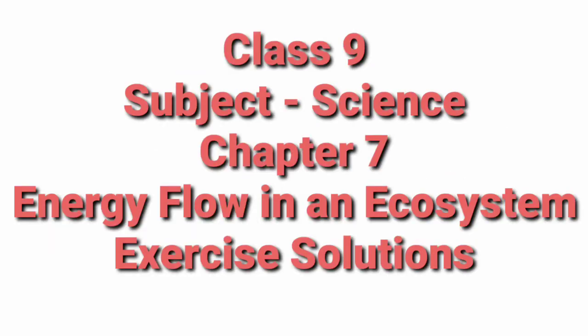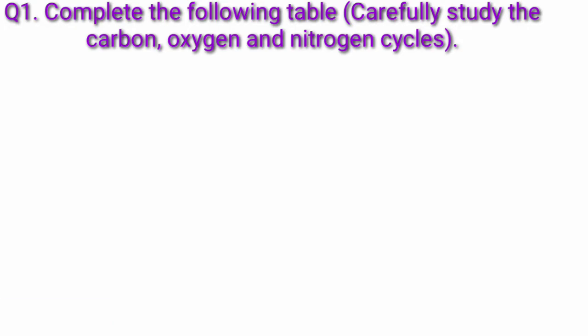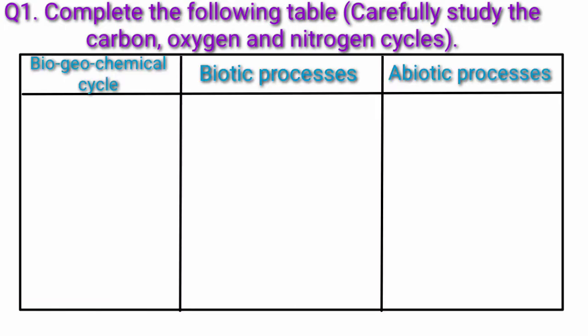Today we will see class 9 subject science chapter 7 energy flow in an ecosystem exercise solutions. Exercise question 1, complete the following table carefully, study the carbon, oxygen and nitrogen cycles. So biogeochemical cycles are given. We have to write the biotic processes and abiotic processes.